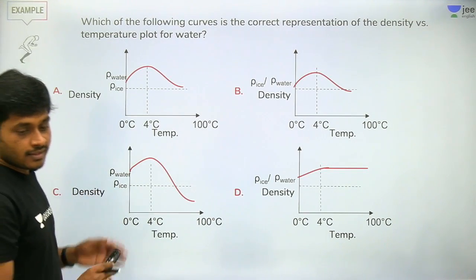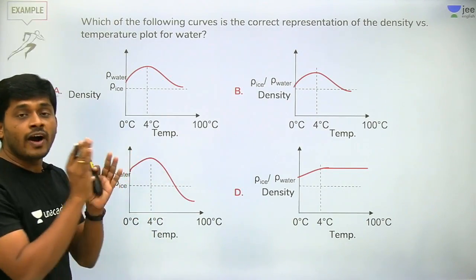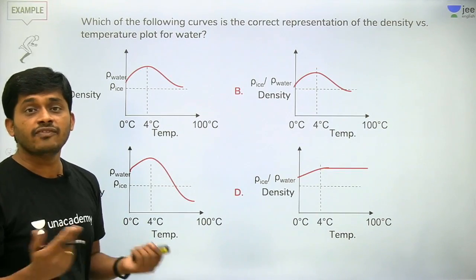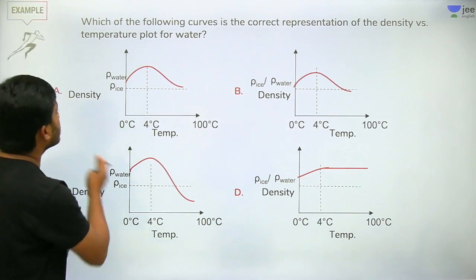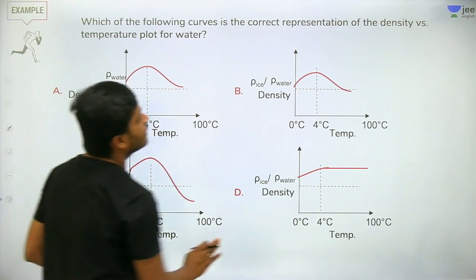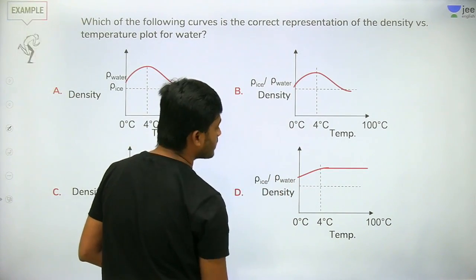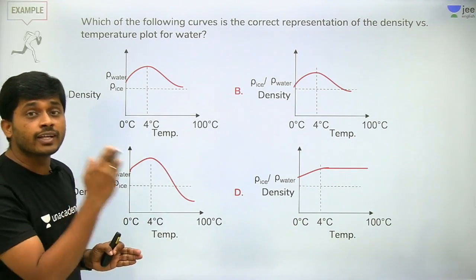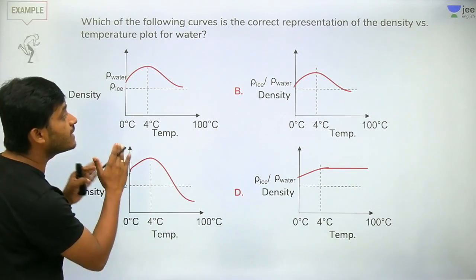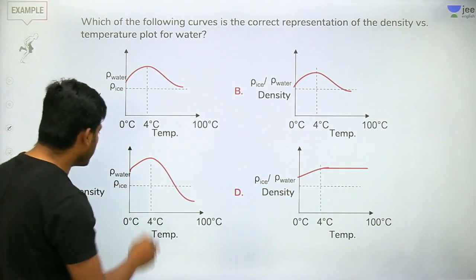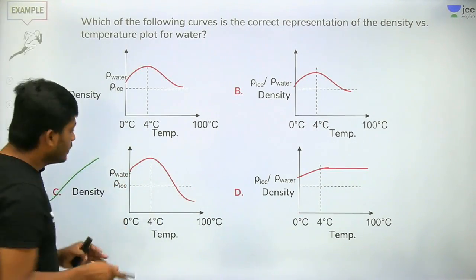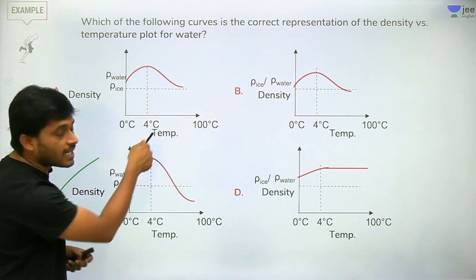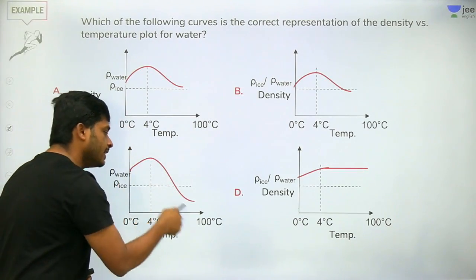See, water has maximum density at 4 degrees Celsius. This is a fact. Here also, maximum at 4 degrees. But what happens after 4 degrees Celsius? Is density decreasing or increasing? This is the correct graph: water density increased to a maximum, and then it decreased.